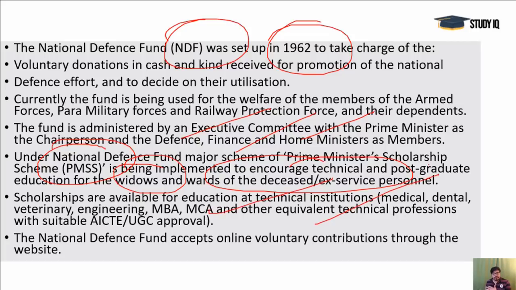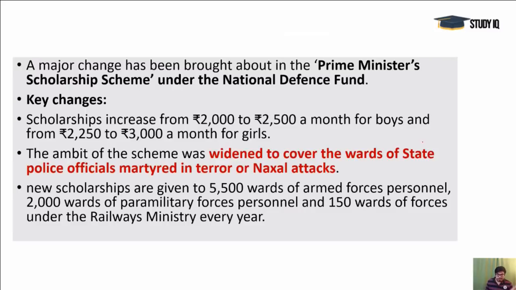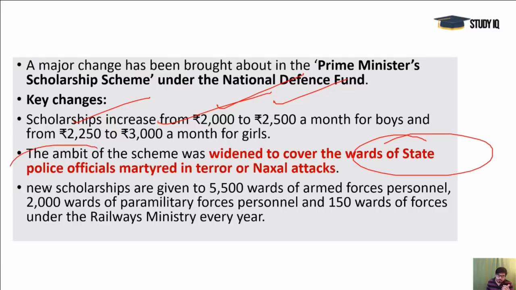So this is already going on since 1962. What are the new changes now? In this month of June, they made some changes. They increased these amounts, 2,000 to 2,500 for boys, and from 2,250 to 3,000 a month for girls, and it has widened to cover the wards of state police officials also, who are martyred in terror or Naxal attacks. Only this category. So that's the case, and this is all for today.